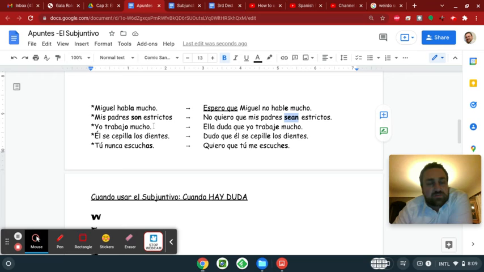Okay. Yo trabajo mucho. I'm indicating that I work a lot. Ella duda que yo trabaje mucho. She doubts that I work a lot. Él se cepilla los dientes. So he brushes himself the teeth. So here we can use reflexive verbs in the subjunctive as well. It works the same way.